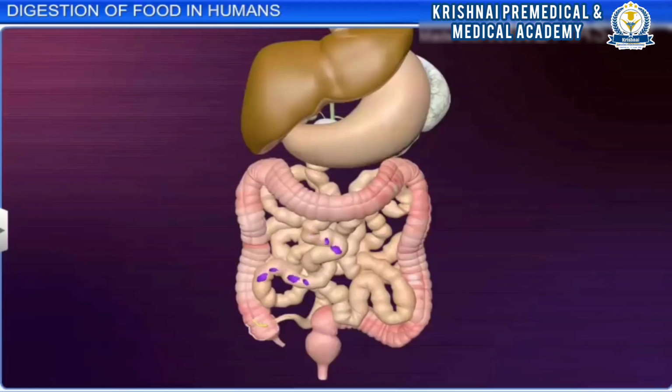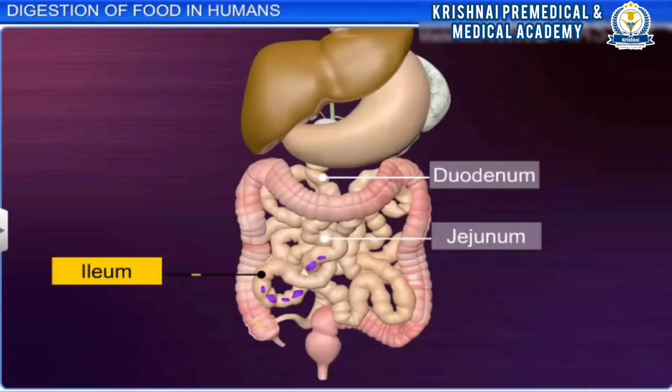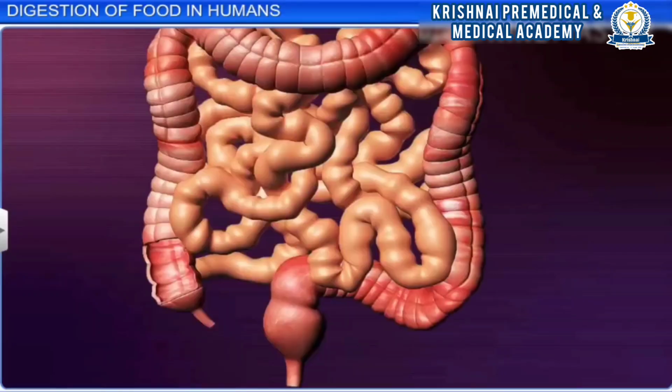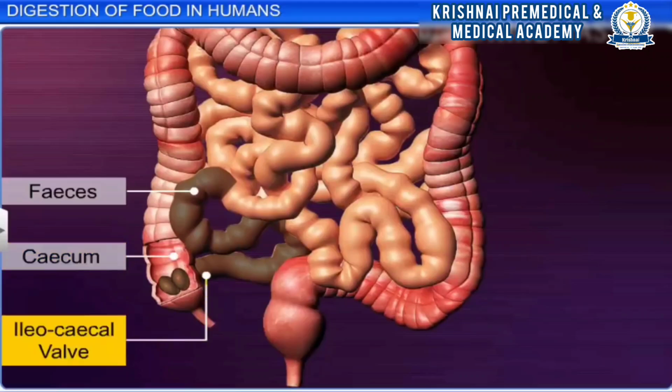The simple substances produced in the duodenum are absorbed in the jejunum and ileum regions of the small intestine. On the other hand, the undigested and unabsorbed substances, called faeces, enter the cecum region of the large intestine through the ileocecal valve.